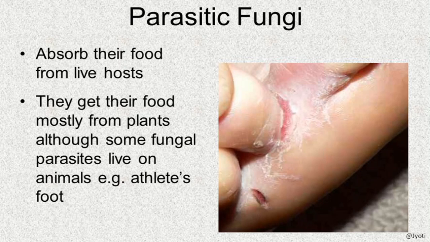Here you can see in between the fingers they have damaged the skin, so that means they are obtaining the food from the living part of the body. This kind of wound caused by fungi is called athlete's foot. This is a very common one, you must be knowing this.